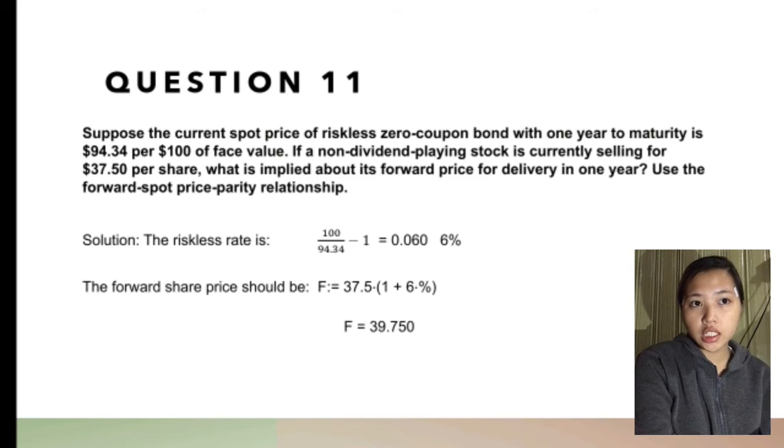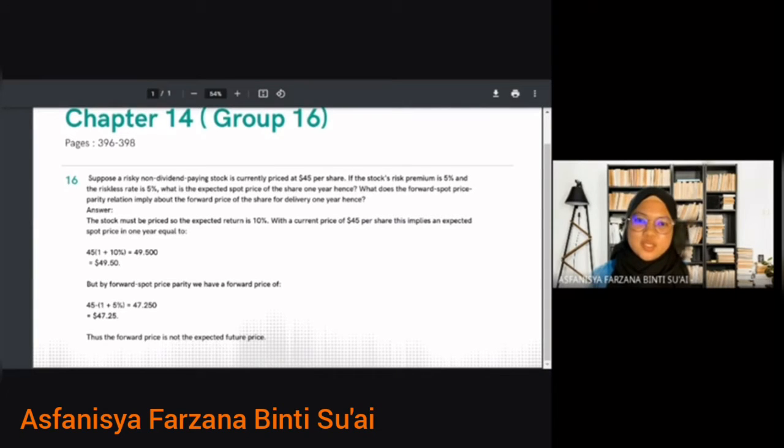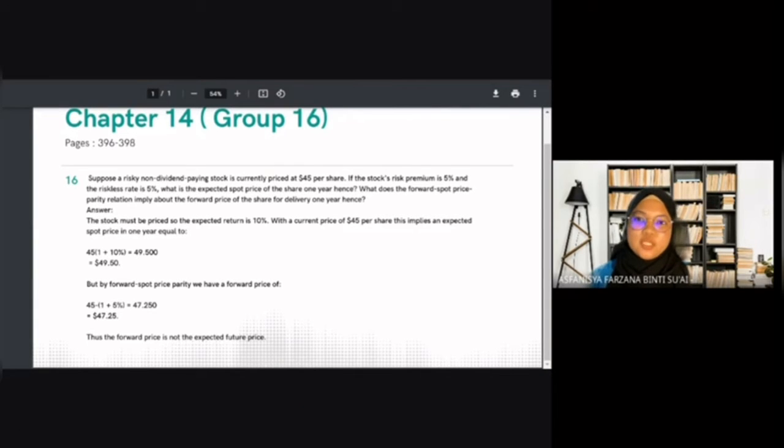And the solution is the riskless rate is 100 divided by 94.34 minus 1, equal to 6%, and the forward share price should be 37.5 times 1 plus 6%, equal to 39.750.